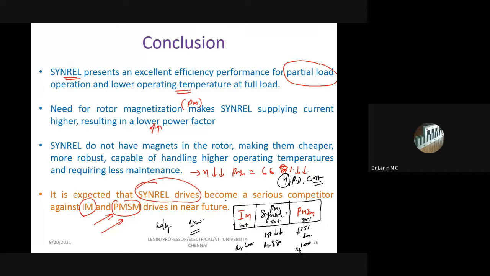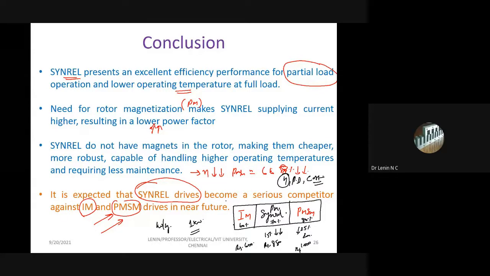So this is the basic comparison between these three machines, and no doubt these three machines are going to rule most of the applications. Already they started, and in the near future also, these three machines are going to rule most of the applications.